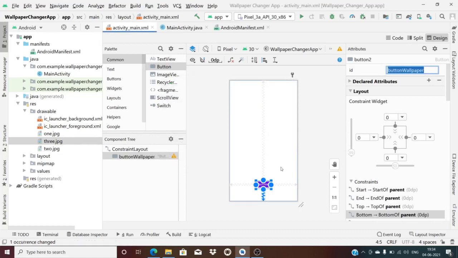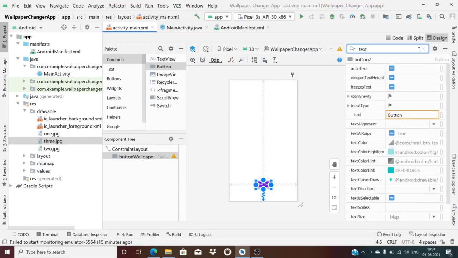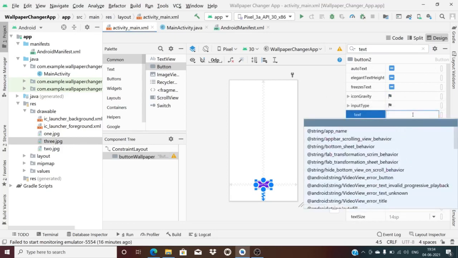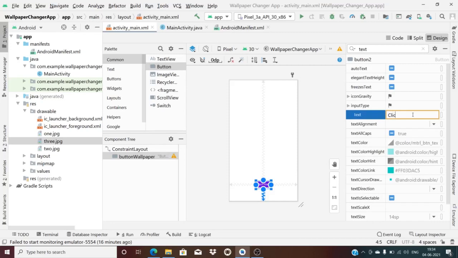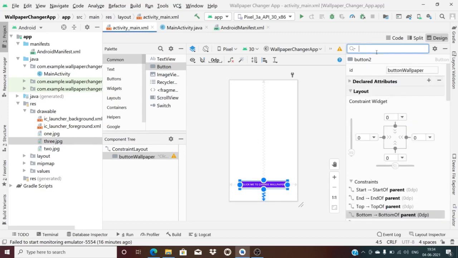Now, any other attributes we have to change? Let me change the size as well as the text. I just go to text and change this button to "click me to change wallpaper", correct? And if you want to change the size also, I just change it.